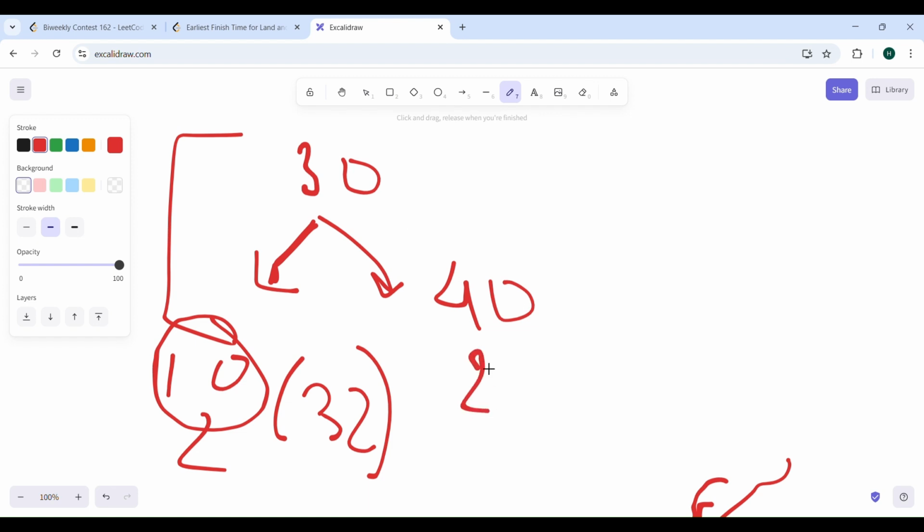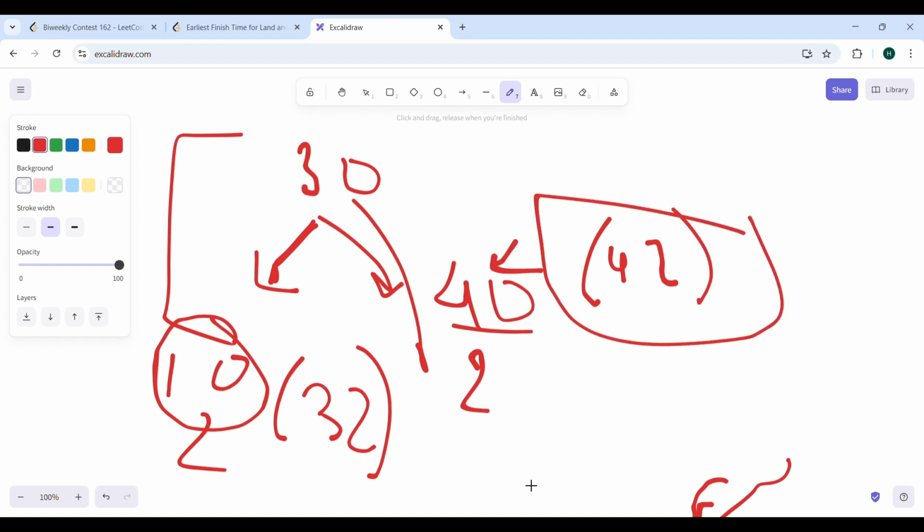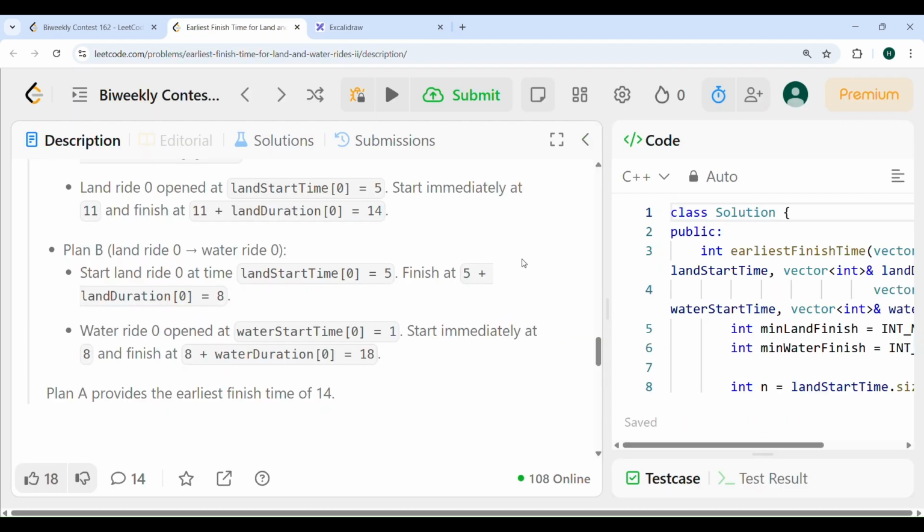So when will the ride end? Your final value will be, it will not be 30 plus 2, it will be 42. Why 42? Because the gate is only opening at 40. How will you finish at 32, right? So that's why the value will be 42. So I hope the intuition and the logic behind this was clear.